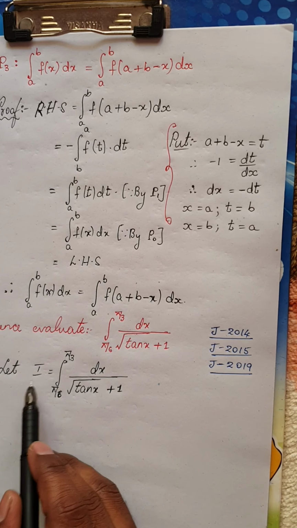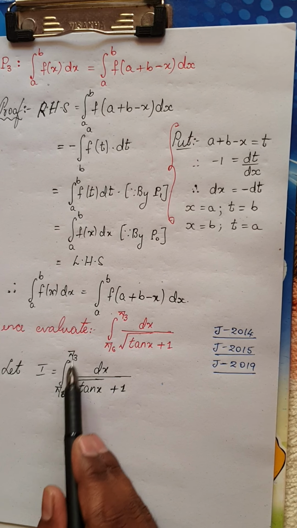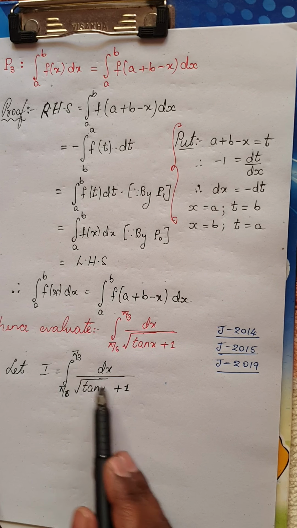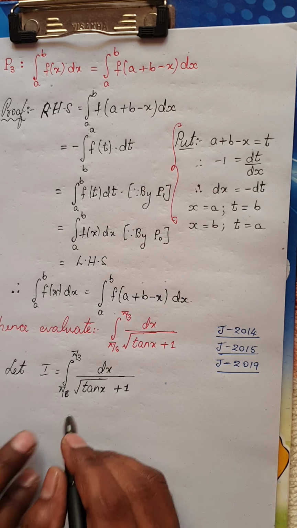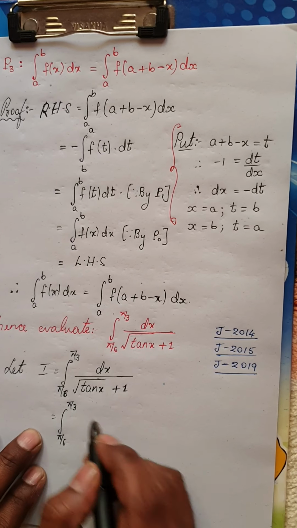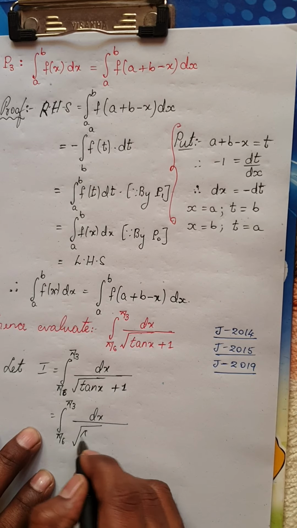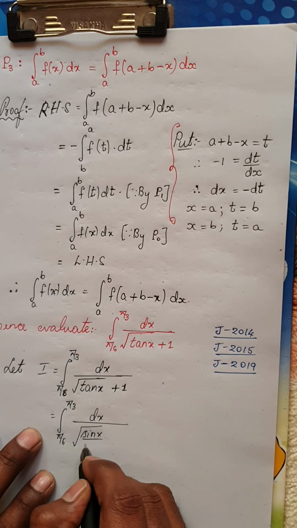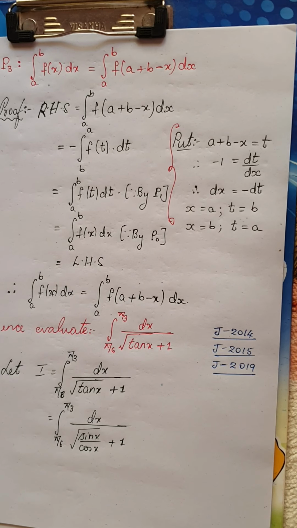So let me consider the given integral which I am supposed to find the answer for. Let I is equal to integral from pi by 6 to pi by 3 dx divided by root of tan x plus 1. Okay, now I am going to use some trigonometry here. The limits do not change, pi by 6 to pi by 3 dx divided by, we know tan x is nothing but sin x divided by cos x, plus, and this plus 1 is as it is.